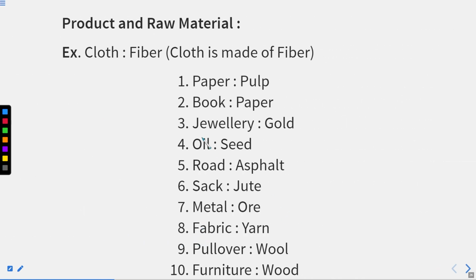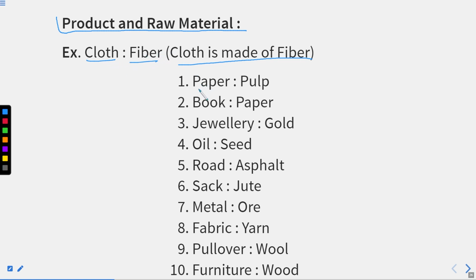Now we have a few more examples of a different relation, that is product and raw material. You can note that we are moving in a very specific manner. Initially we discussed workers and the tool used by them, and then the workers and their working place. Now the tool and the product that we get from it. Now the product we get, and what is the raw material used for it? Like we have the example of clothes. Clothes are made of fiber. So now we are discussing products and the material through which they are formed.